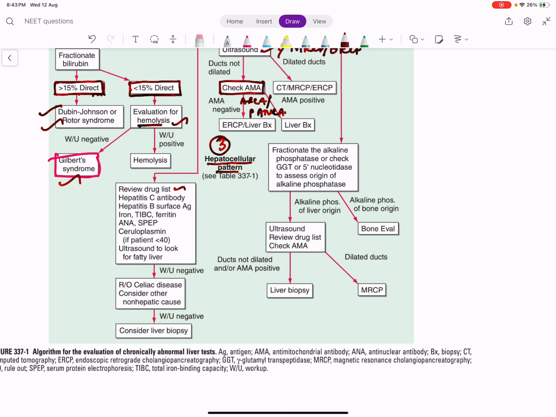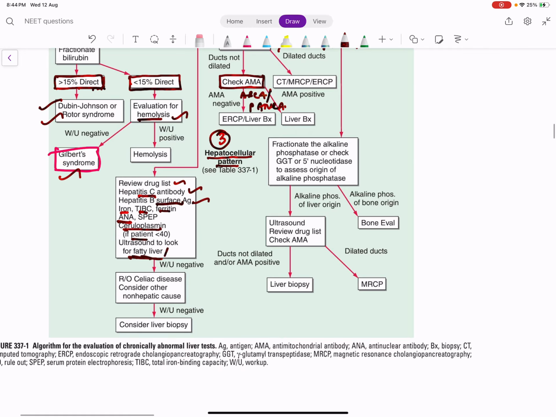So combining both acute and chronic together, in acute we have hepatitis A, hepatitis B, hepatitis C, drug histories, infectious mononucleosis, Wilson's, hemochromatosis, etc. So here they are given only chronic: hepatitis C, hepatitis B, hemochromatosis, so iron, TIBC, ferritin for hemochromatosis, ANA profile, ceruloplasmin for Wilson's disease, right? And fatty liver, obviously fatty liver is also one reason for chronic hepatitis.